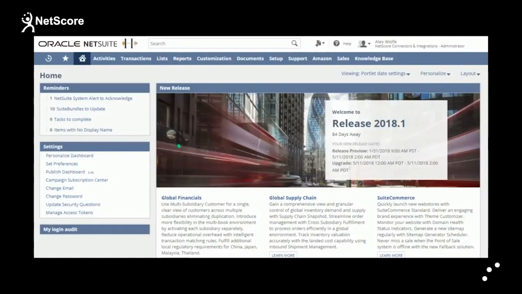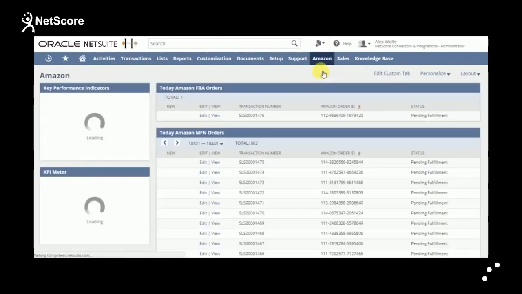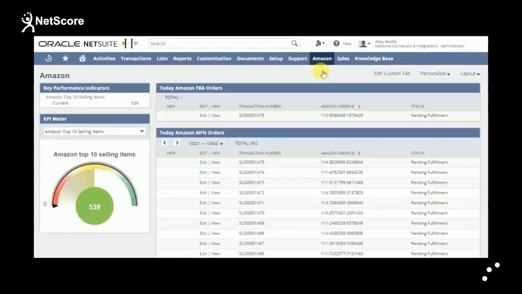Now that we are through with the process, let us see how you can leverage information that can help you make informed business decisions. NetScore Amazon Connector provides a unique dashboard with different reports to notify the user on information such as Today's imported FBA orders, Today's imported MFN orders, Top 10 selling items on Amazon, Low inventory report, order reports based on time periods, and top 20 purchasing customers.